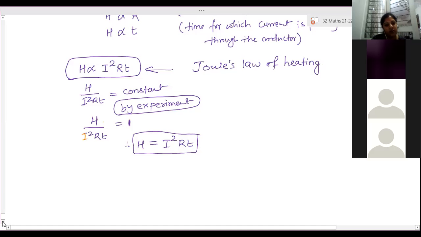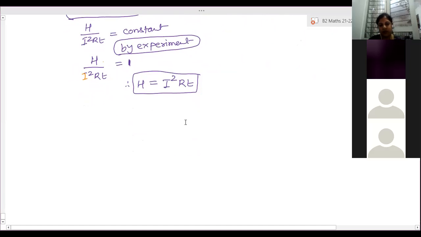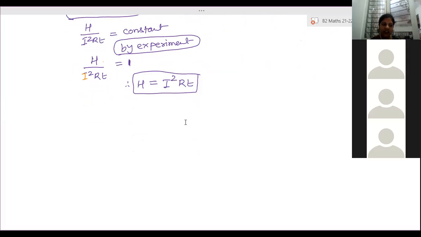Okay, fine. So now how to derive this, from where we got this from. Amount of heat energy: right now I told you which energy is converted into heat energy, electrical energy. So from where do the electrons get that energy, when we pass electric current through the conductor? Again, come back to the first part of this chapter. This is a negative charged body. Electrons keep moving from more number to lesser number, that is from negative terminal to positive terminal.